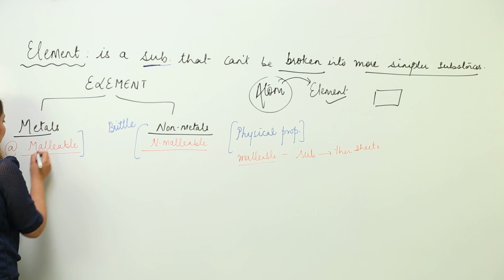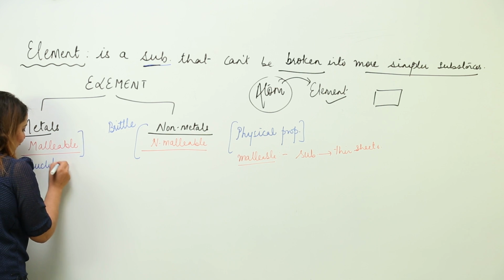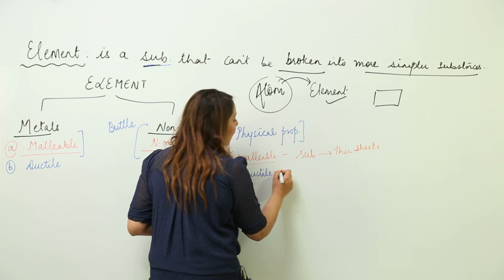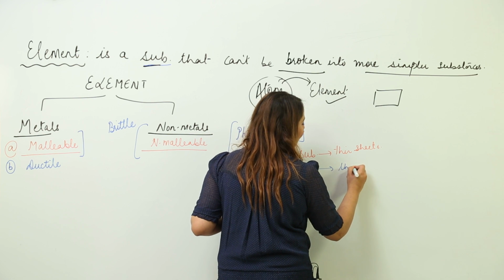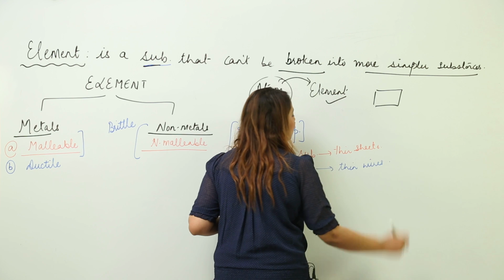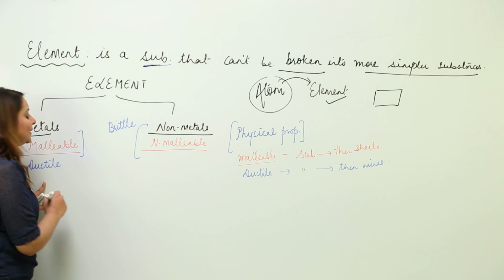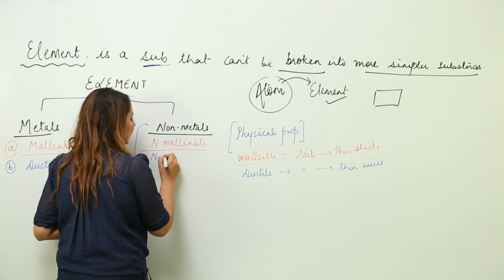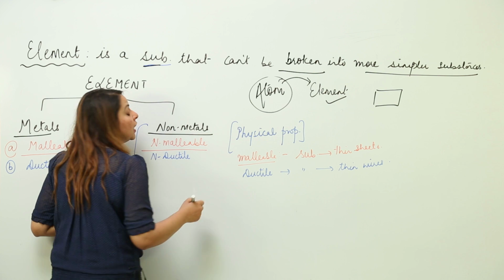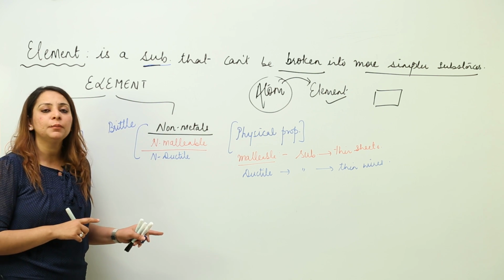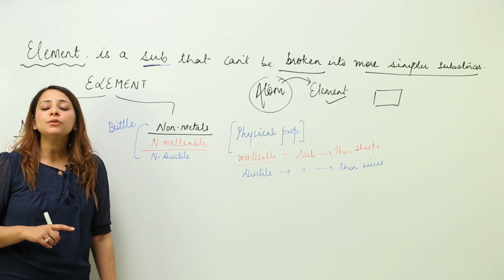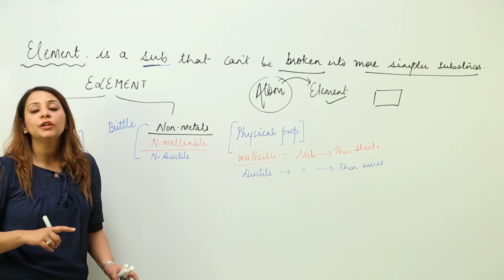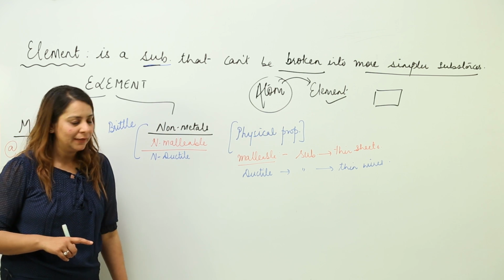The second difference is that metals are ductile. Ductile is a property where a substance can be drawn into thin wires. So metals are ductile, that means they can be drawn into wires, but non-metals are non-ductile. They cannot be drawn into thin wires. Again, for the same reason, to convert them into thin wires we need to hammer them, and as I told you, they cannot bear the strain of the hammer, so they break. Due to this reason they cannot be drawn into thin wires.